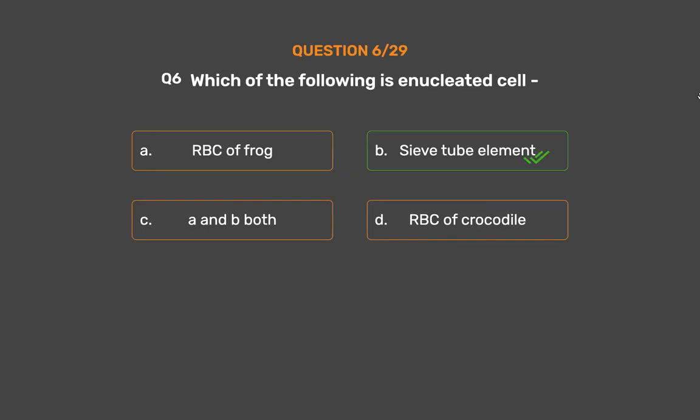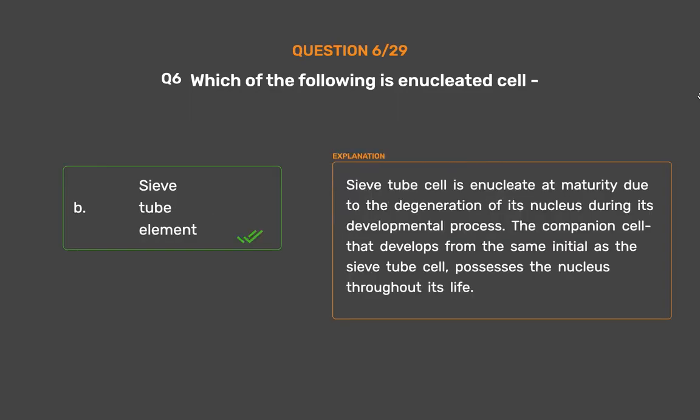Sieve tube element. Sieve tube cell is enucleate at maturity due to the degeneration of its nucleus during its developmental process. The companion cell that develops from the same initial as the sieve tube cell possesses the nucleus throughout its life.